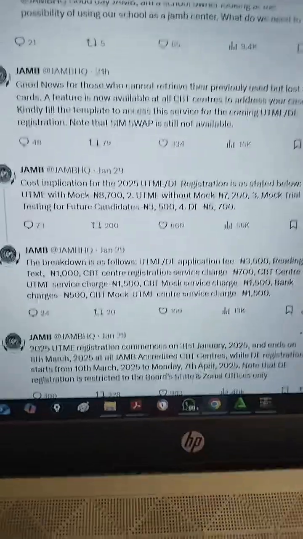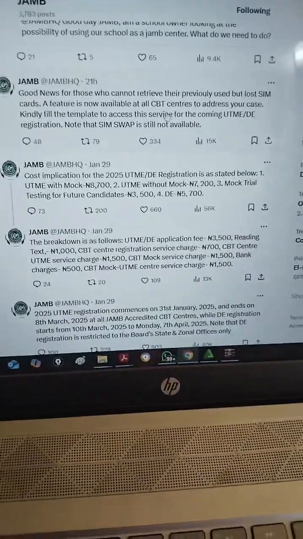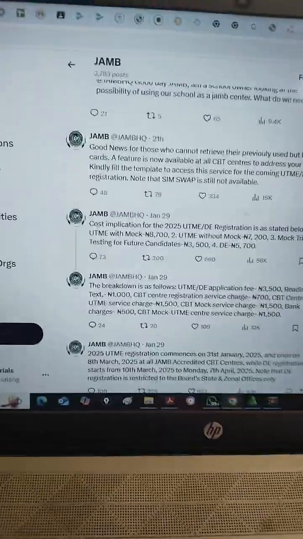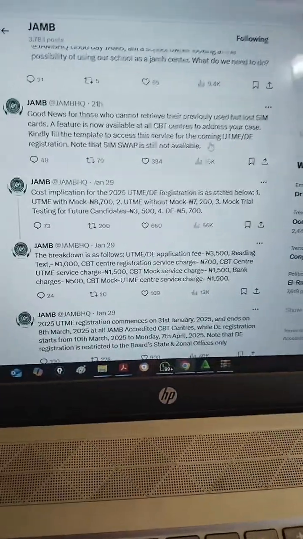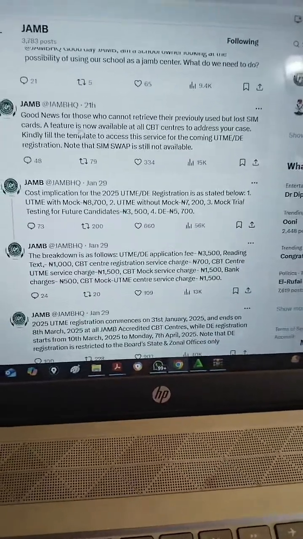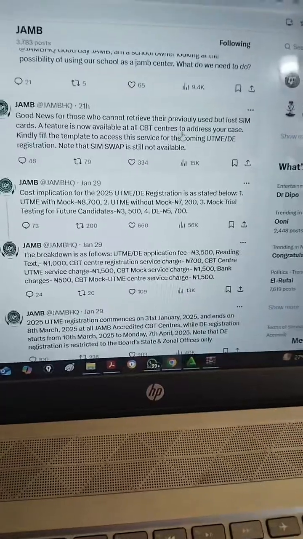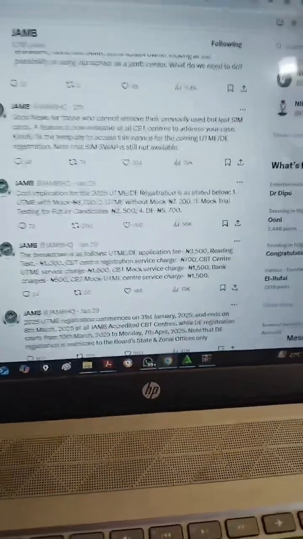So now let's get onto my system, I show you the template and more information from JAMB. First of all, I want to quickly show you this information from JAMB. It says good news for those who cannot retrieve. This is the official Twitter handle of JAMB, so it is not my own news. For those who cannot retrieve their previously used but lost SIM cards, a feature is now available at all CBT centers to address your case. So you fill the template. I have the template here.